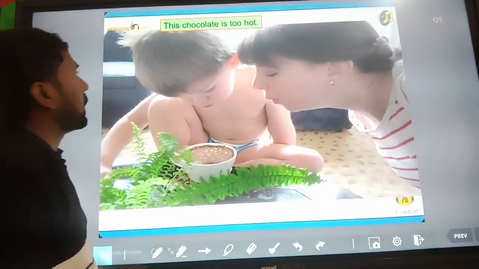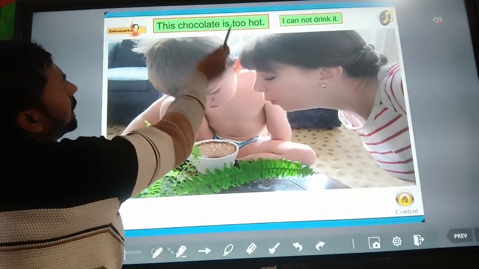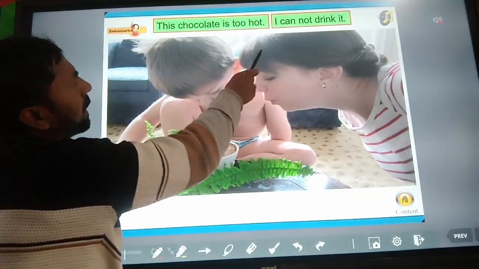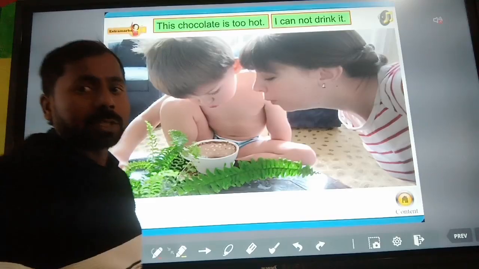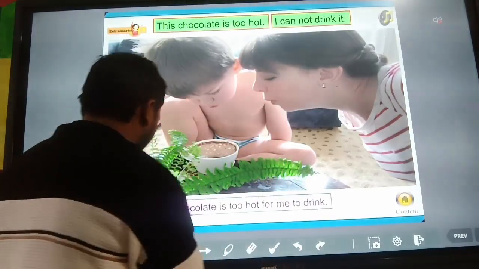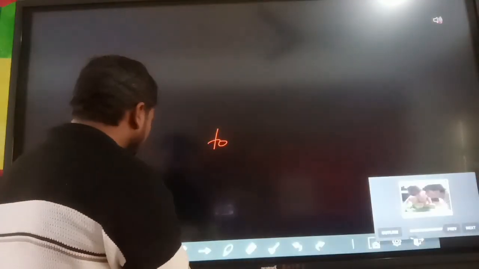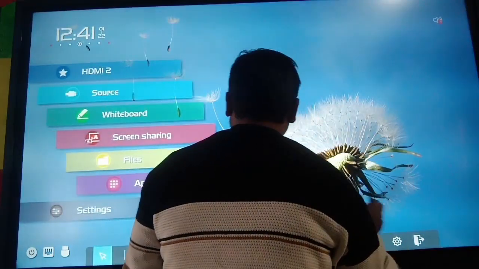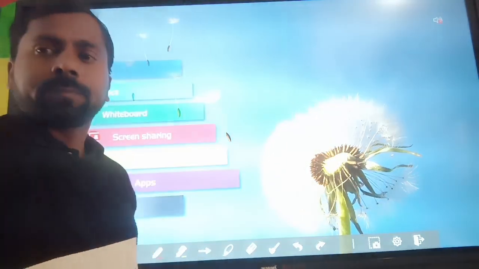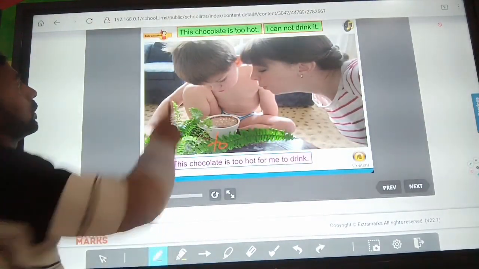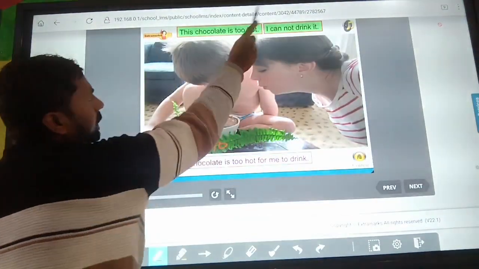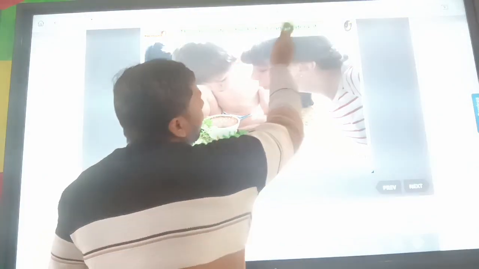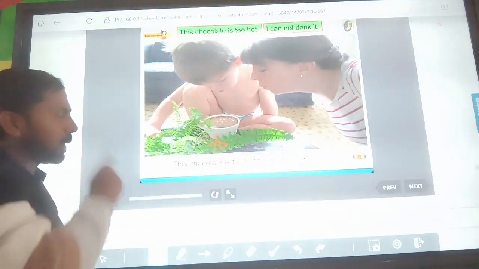Clear? So first is, this chocolate is too hot. I cannot drink it. You can see both are simple sentences. So this chocolate is too hot, it is a simple sentence. I cannot drink it, it is also a simple sentence.